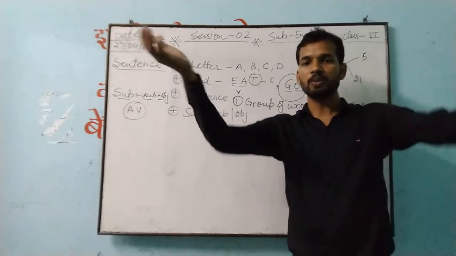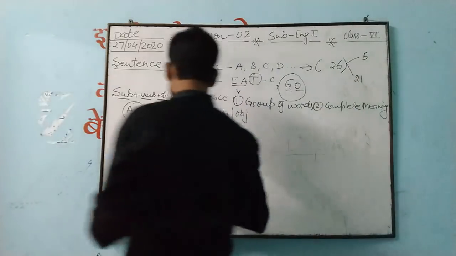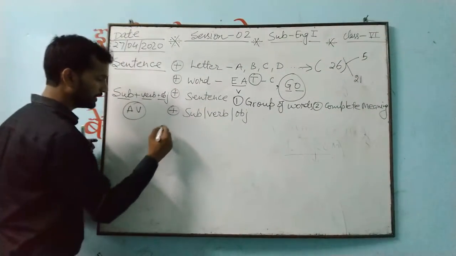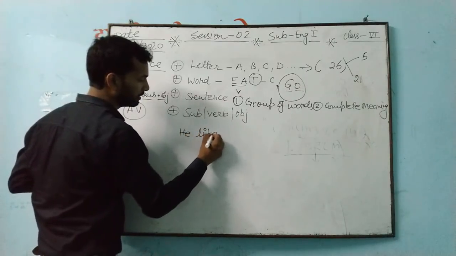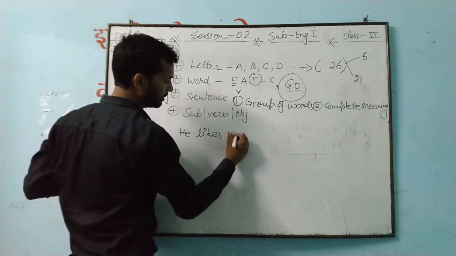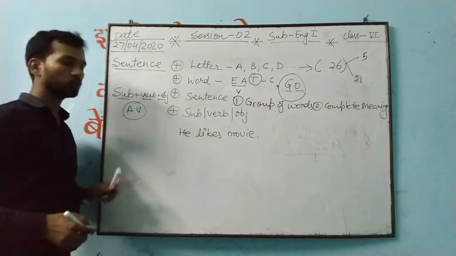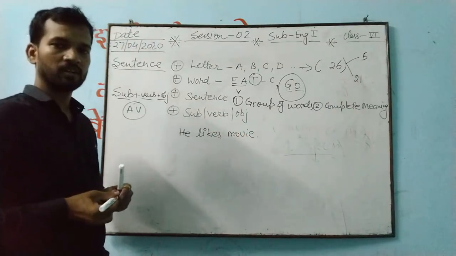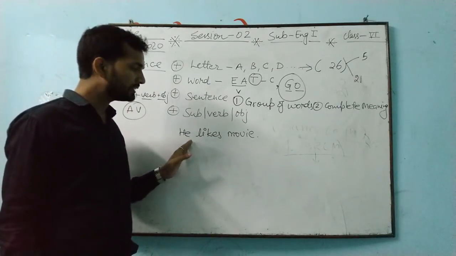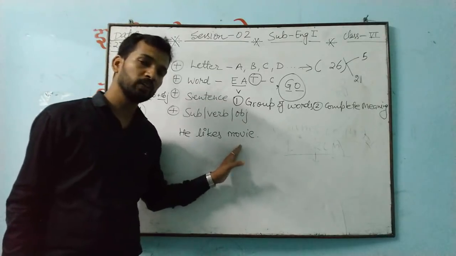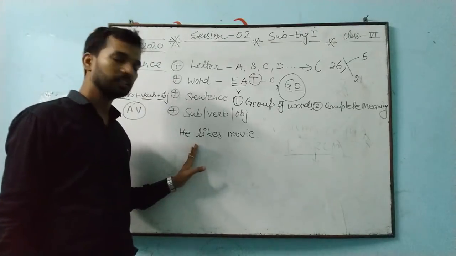Division of a sentence means, suppose that you have written an entire sentence. For example, I have written here: he likes movie. So this is one sentence. But we have to understand what this sentence is made up of. When we do the division of the sentence, the partition of the sentence, how will it be?